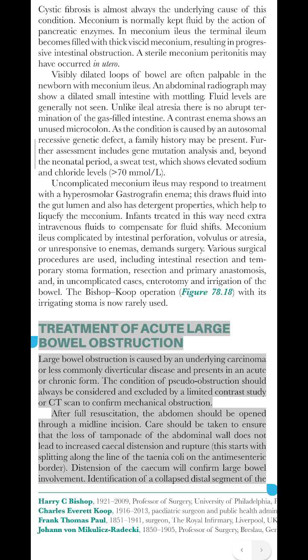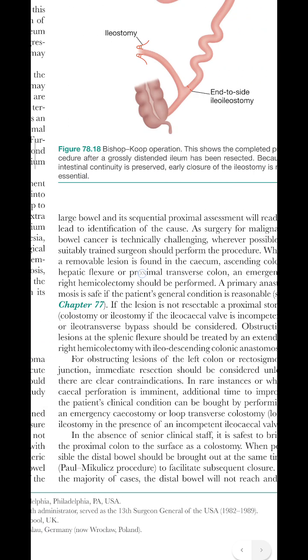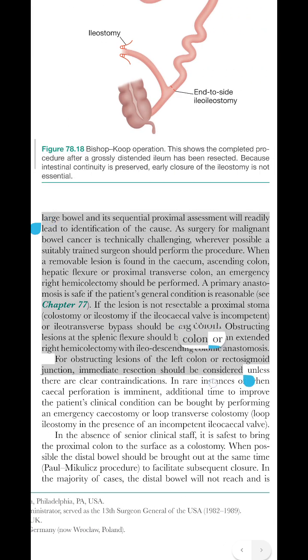Identification of a collapsed distal segment of the large bowel and its sequential proximal assessment will readily lead to identification of the cause. As surgery for malignant bowel cancer is technically challenging, wherever possible a suitably trained surgeon should perform the procedure. When a removable lesion is found in the caecum, ascending colon, hepatic flexure or proximal transverse colon, an emergency right hemicolectomy should be performed. A primary anastomosis is safe if the patient's general condition is reasonable, see Chapter 77.